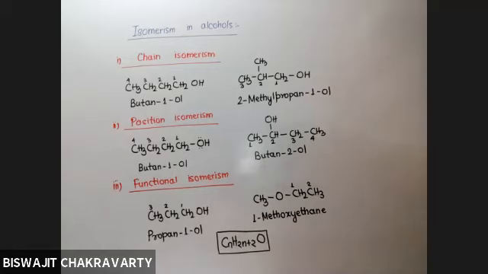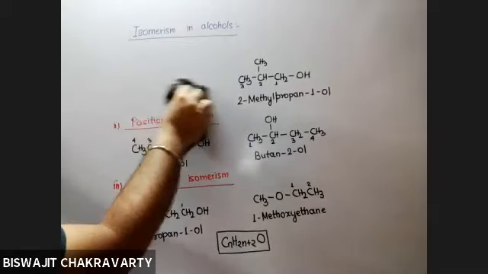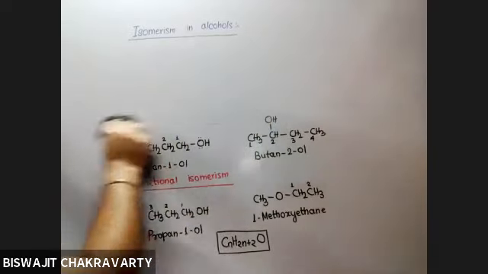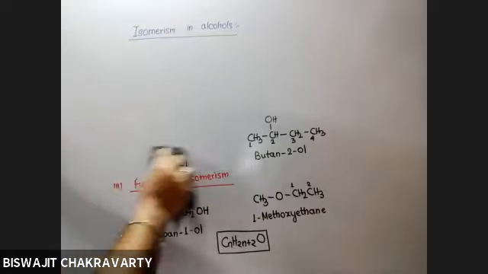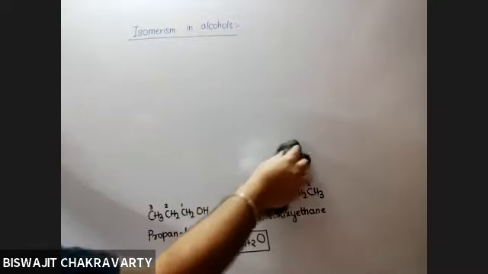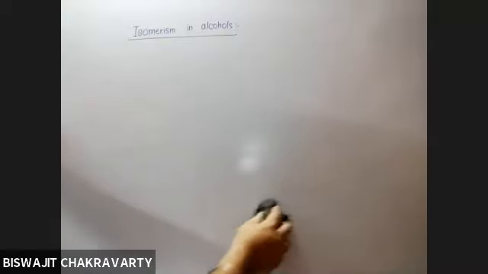So all these three types of isomerism that we have discussed are of course structural isomerism. They will not be showing cis-trans isomerism because cis-trans isomerism is shown by alkenes and alcohols are not alkenes. But they can also show optical isomerism provided the carbon bonded to the OH is further bonded to 3 different groups. Then only it will be optically active. And if it is optically active, it can rotate the plane polarized light either towards clockwise direction or anti-clockwise direction.